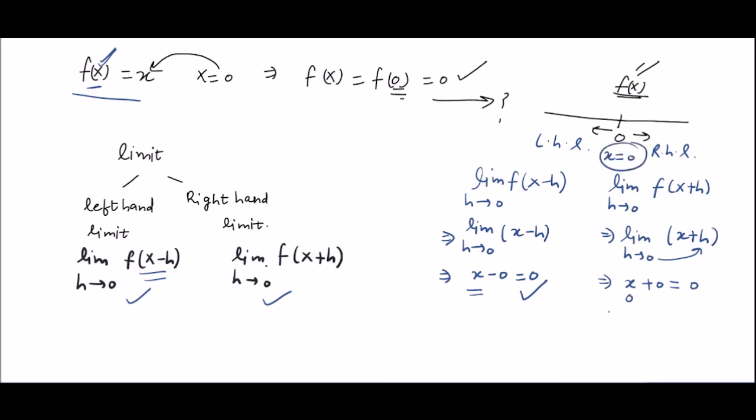So this will be 0 and this is also 0, which implies 0 minus 0 as 0, and here also 0 plus 0, which is equal to 0. Since the left hand limit is equal to the right hand limit, therefore the limit exists.